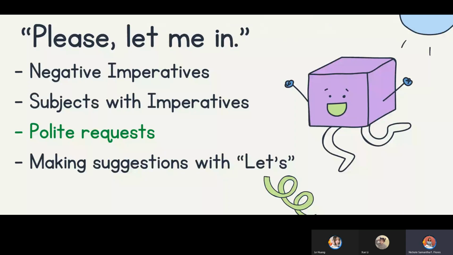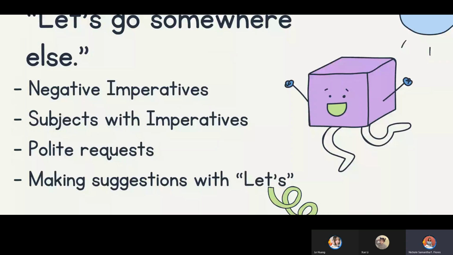Okay. Next example. Miss Wangle, can you please read the example and tell me your guess? Let's go somewhere else. I think it is making suggestions with let's. Okay, thank you. Very good. We use the word go to state an action word, and it is correct that making suggestions with let's is the correct type of imperative form.